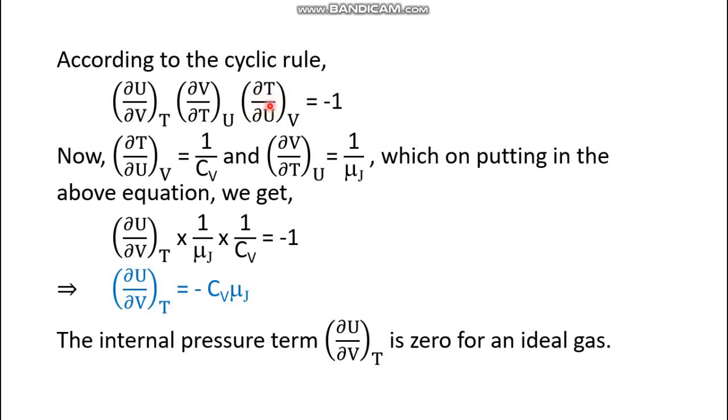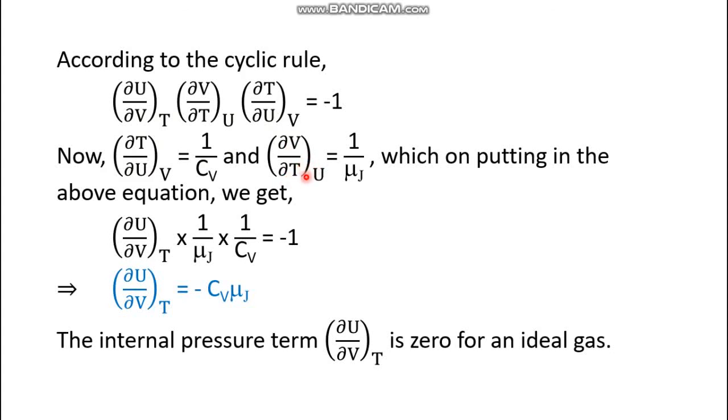Let's take this term. Its reciprocal is Cv, as we came to know from the previous lecture that (∂U/∂T) at constant V equals Cv. So (∂T/∂U) at constant V is the reciprocal of Cv, that is 1/Cv.